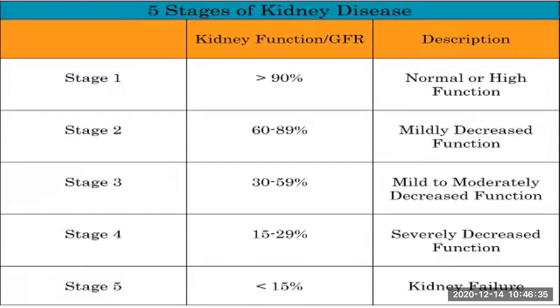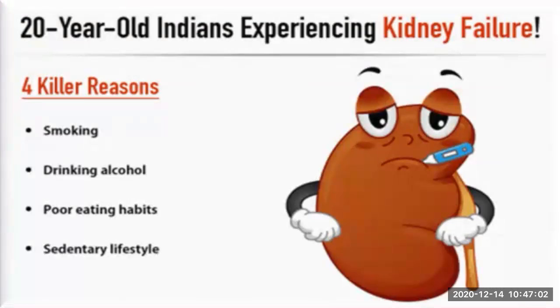And the fourth stage is when the kidney functions at about 15 to 29%, which means the functioning of the kidney is severely decreased. And the last stage, stage 5, is when the functioning of the kidney is less than 15%, which means there is kidney failure. So we must be very alert to see that the kidney does not get any damage.